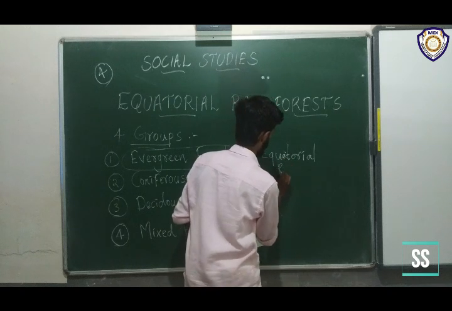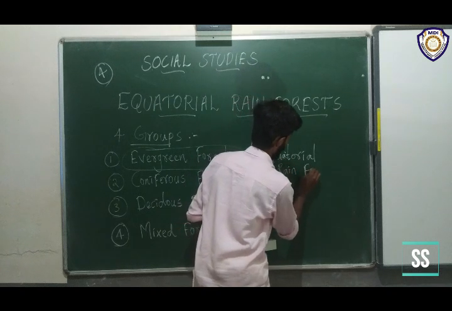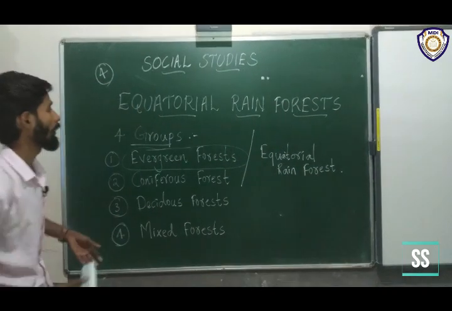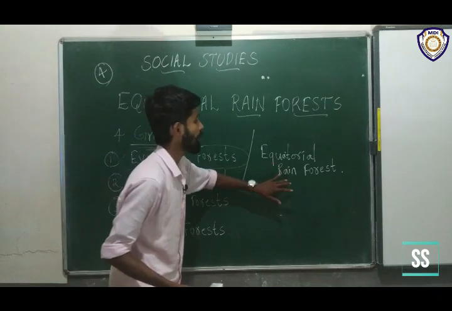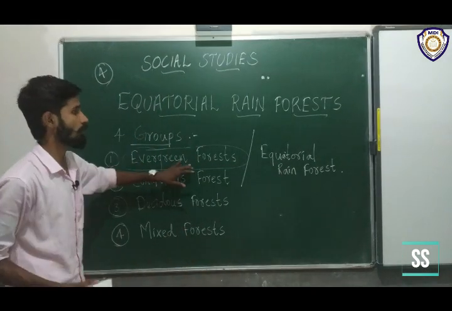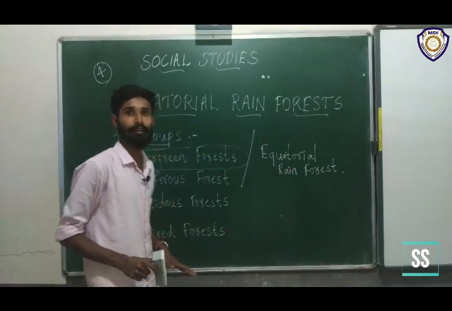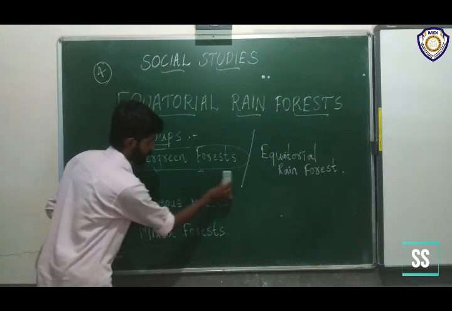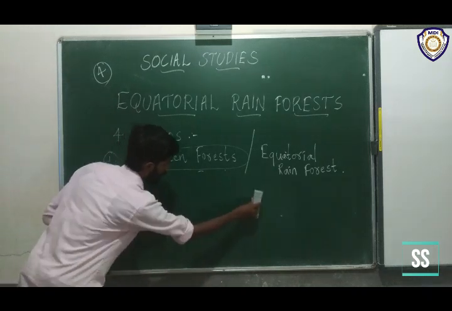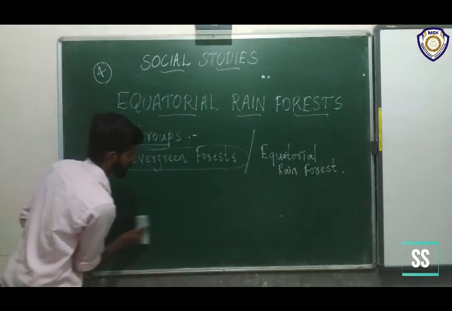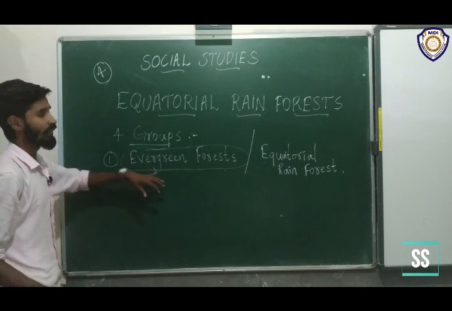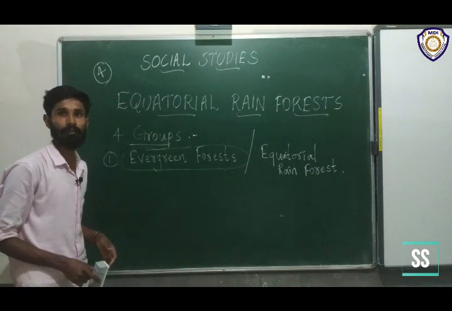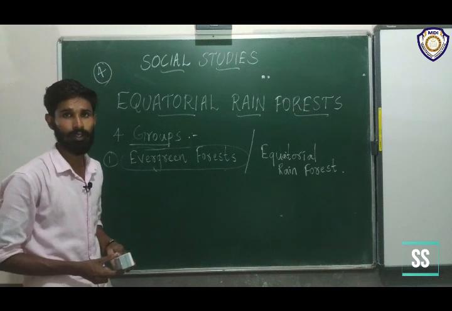Equatorial rain forest. Okay, first one, equatorial rain forest, evergreen forest or equatorial rain forest. We can study the other 3 groups later. First of all, we are going to study the evergreen forest or equatorial rain forest. That's the name of our chapter. Okay, we can start.